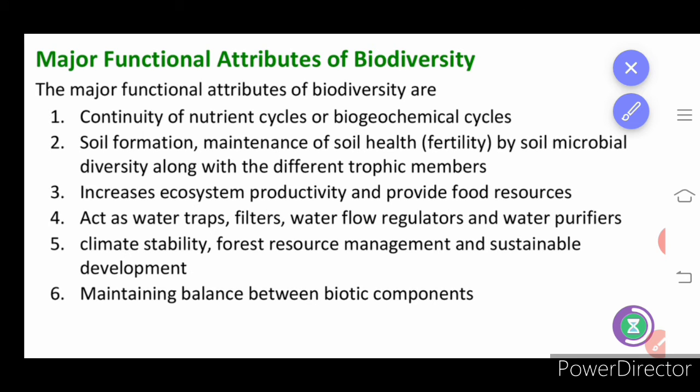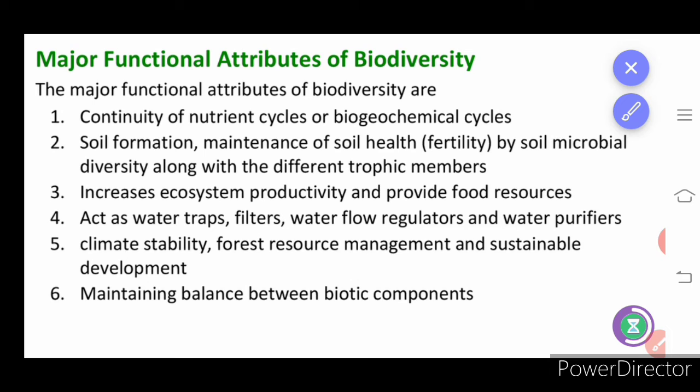Major functional attributes of biodiversity. So you know about the biogeochemical cycle. So the biogeochemical cycle is very important for the fixation of nitrogen and utilization of nitrogen, and it is again sent back. It should be recycled. Same way the carbon and oxygen, to maintain balance in the ecosystem and also sustenance of life. Any change or disturbance in the biogeochemical cycle will adversely affect the organisms and affect the ecosystem in turn.